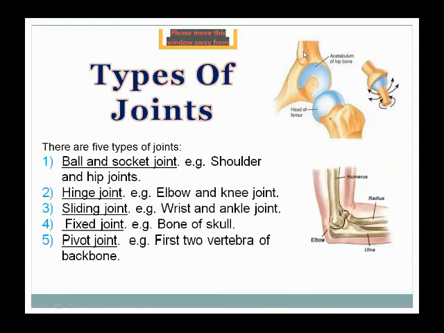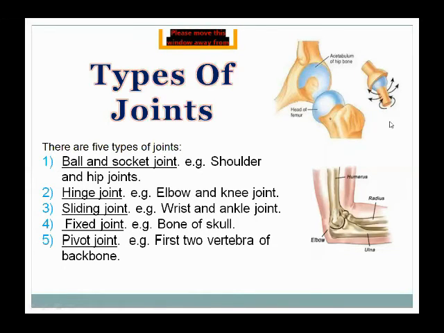So that's why this joint is called ball and socket joint, in which the ball side or the rounded area of the bone fits into the socket area of the other bone.